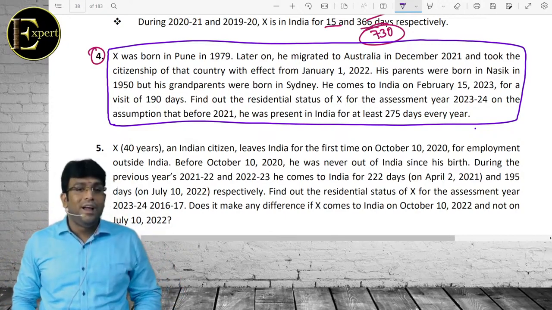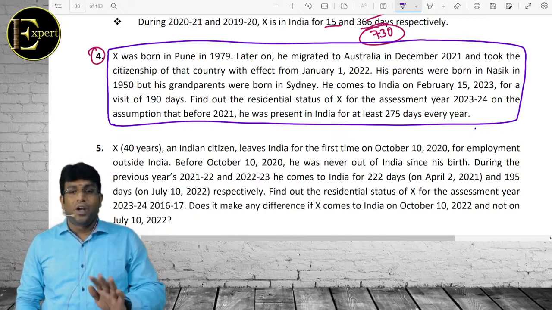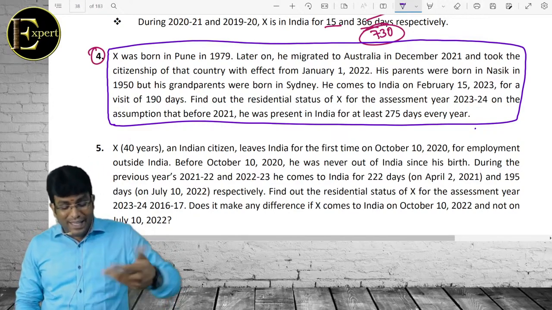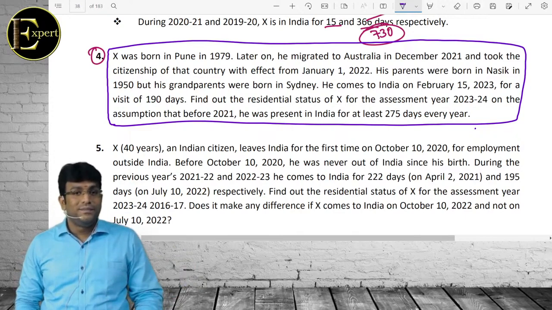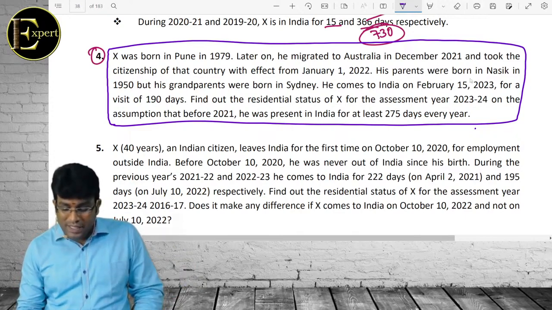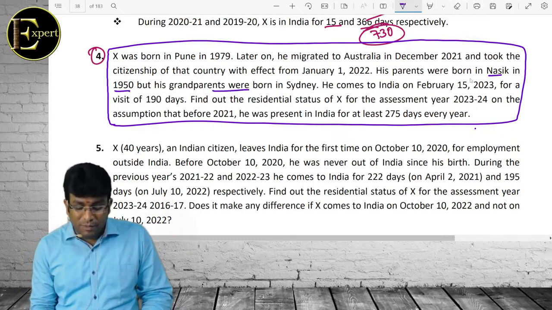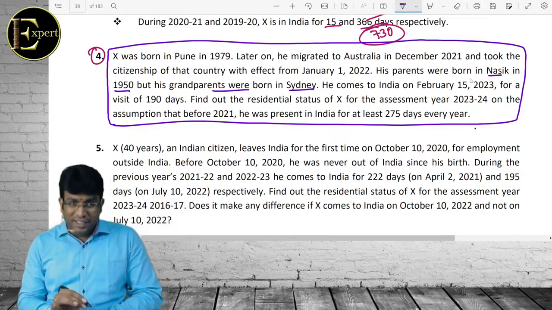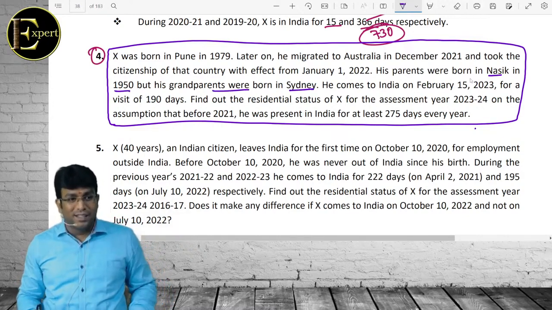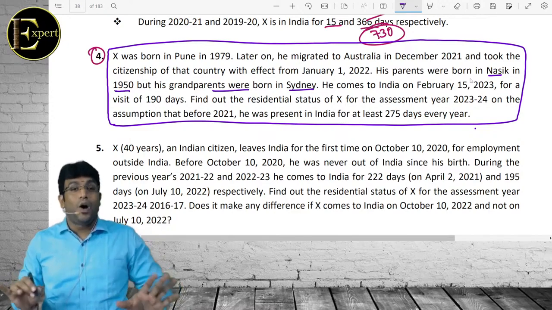No. Why? Unless the question specifies, we will not assume he is an Indian citizen. Is he a person of Indian origin? No. Why? Parents are born in Nasik. Very good. But in 1950, where were the grandparents born? Sydney. So this gentleman is not an Indian citizen. He is not a person of Indian origin.